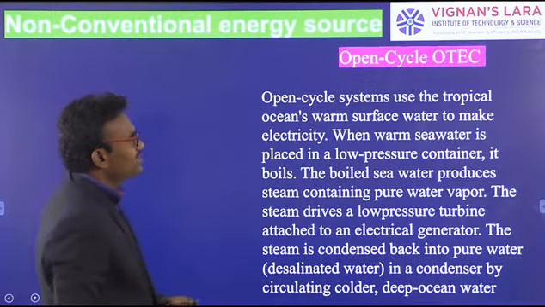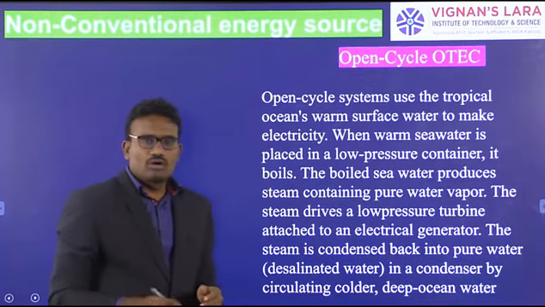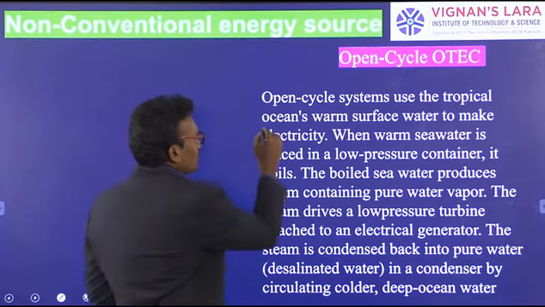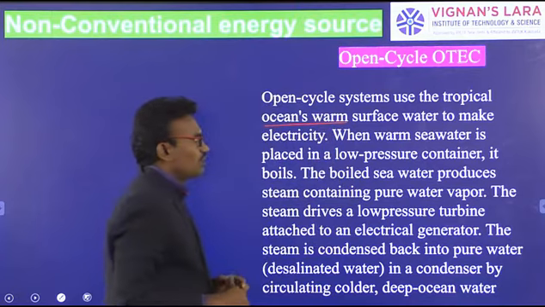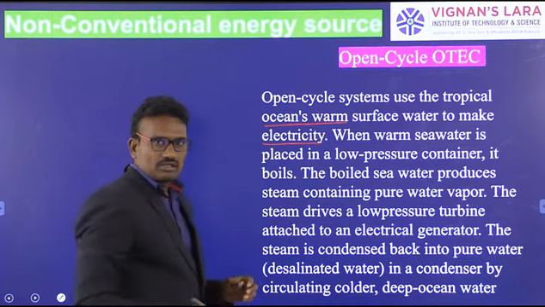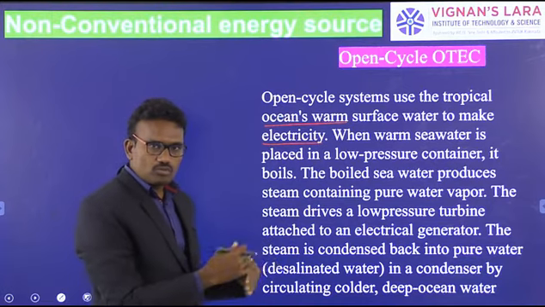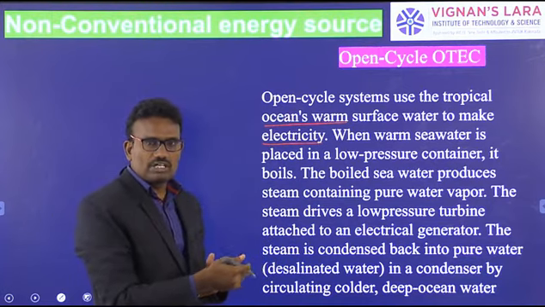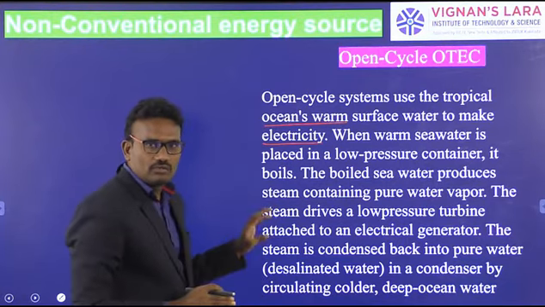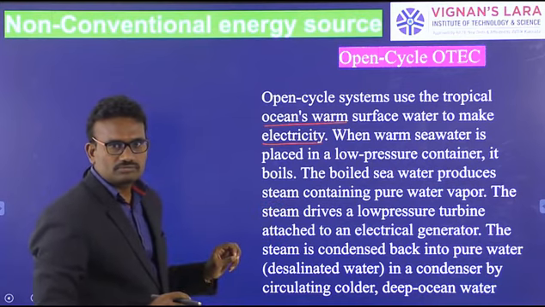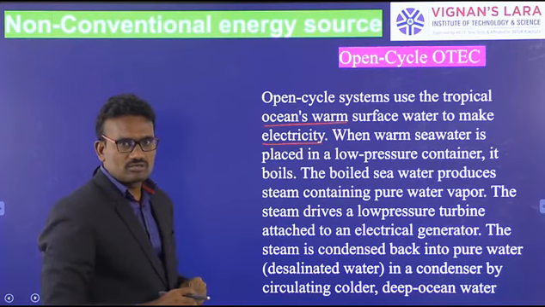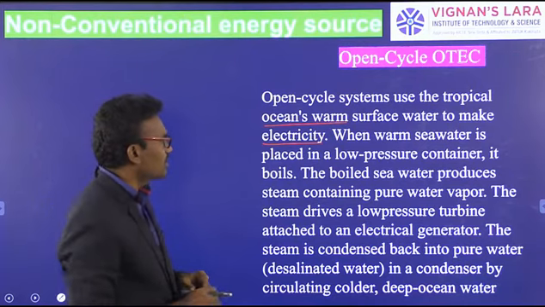Next, open cycle OTEC. The open cycle system uses tropical oceans or warm surface water to make electricity. The closed cycle used liquid ammonia, but here we cannot use any secondary liquid; we use only the warm ocean surface water.